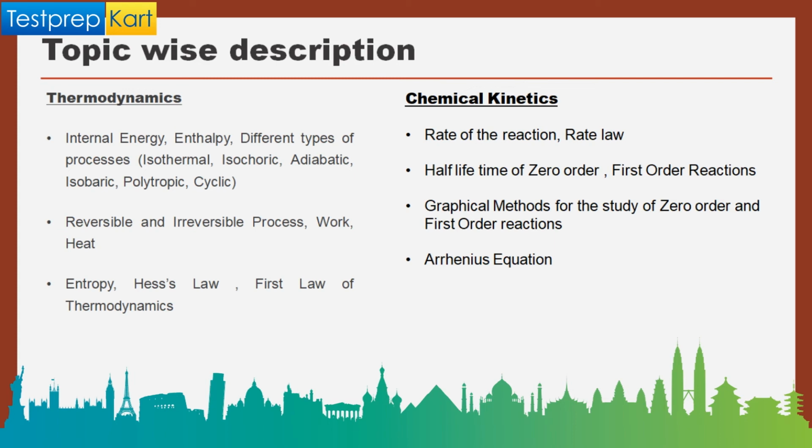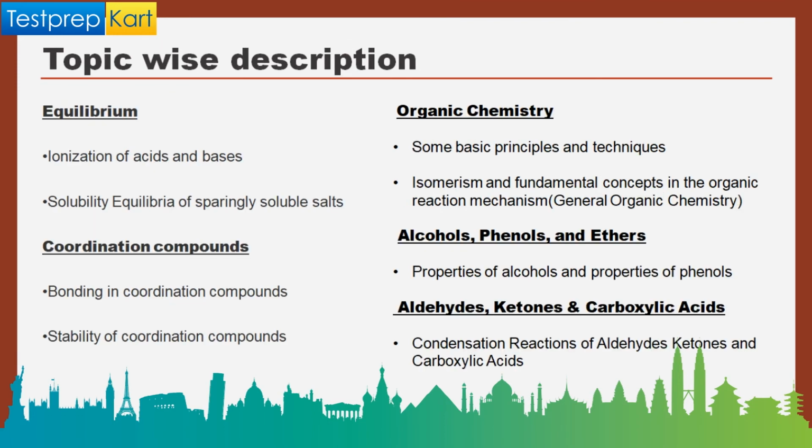Coming to chemical kinetics, again a physical chemistry chapter and a mathematical chapter, out of which the important topics are rate law, expression, rate of the reaction, half-life of a zero order or a first order reaction, graphical methods for the study of zero order and first order reactions. Arrhenius equation is important. Coming to equilibrium, ionization of acids and bases, study of pH and pOH, study of pKa, pKb, pKw, solubility equilibria of sparingly soluble salts are very important topics from equilibrium.